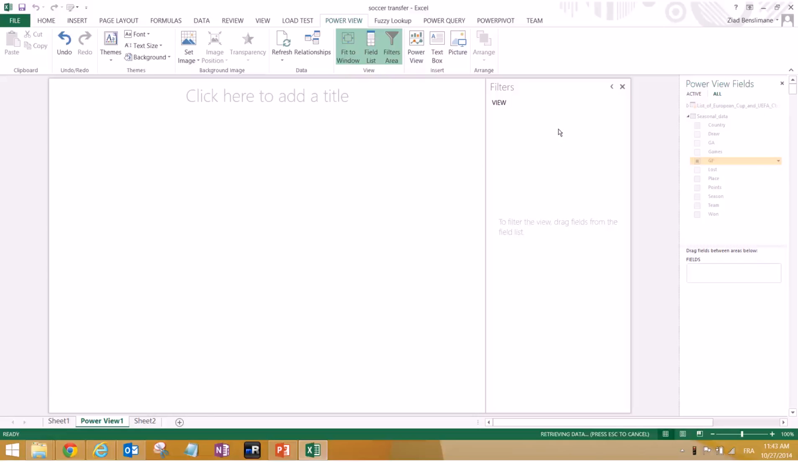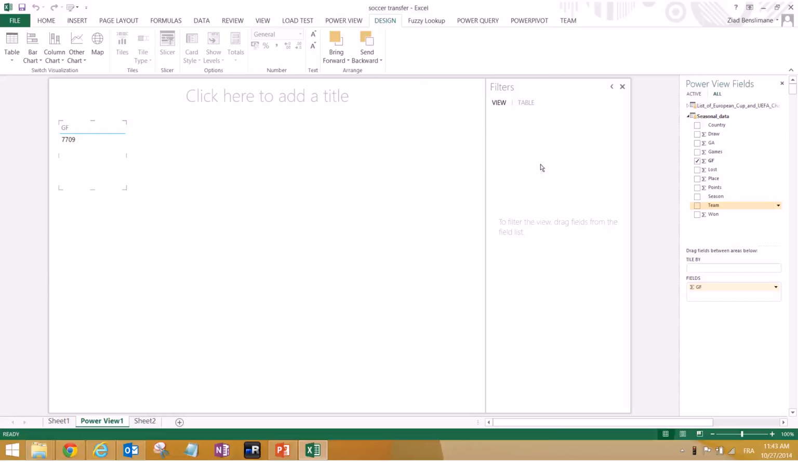We look at goals for. We want to analyze the number of goals. We want to analyze it by team. And let's do it as a bar chart.